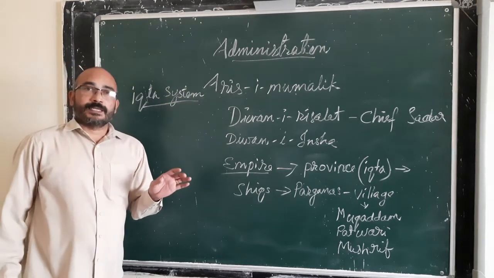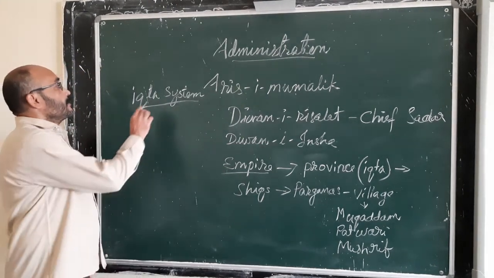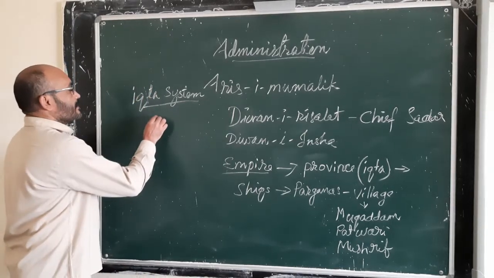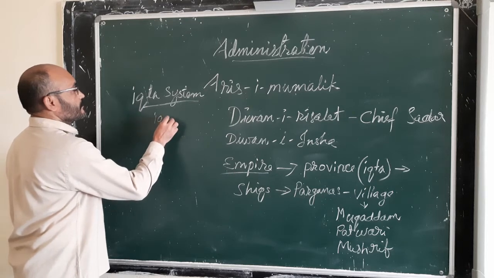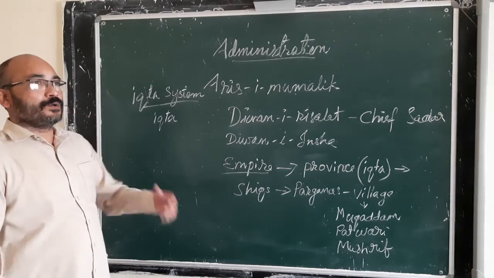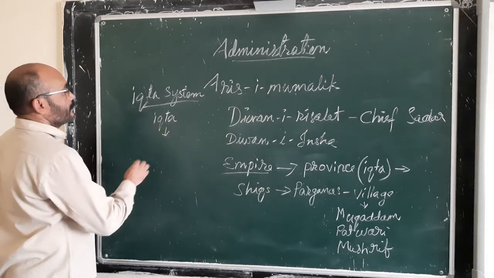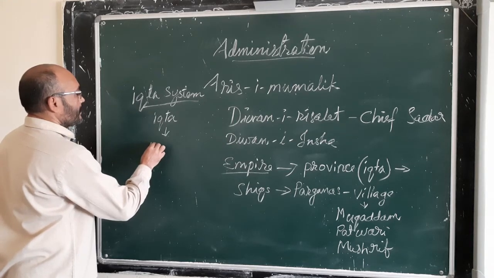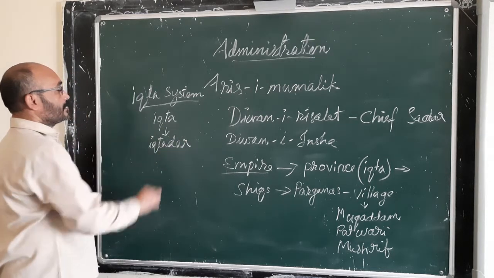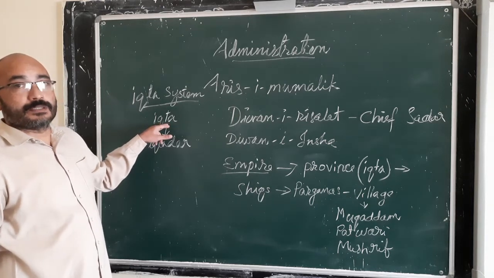The system of assigning revenue lands is called the Iqta system. An Iqta was a revenue land assigned to a noble or an officer, and the person who received it is called an Iqtadar.